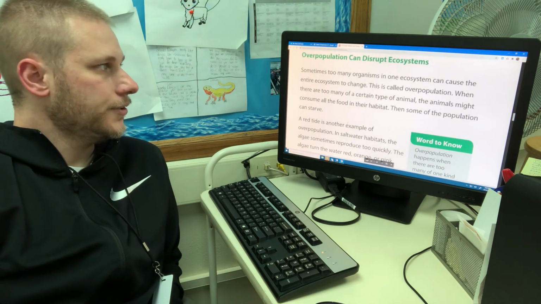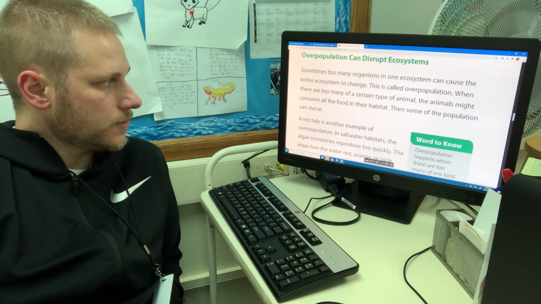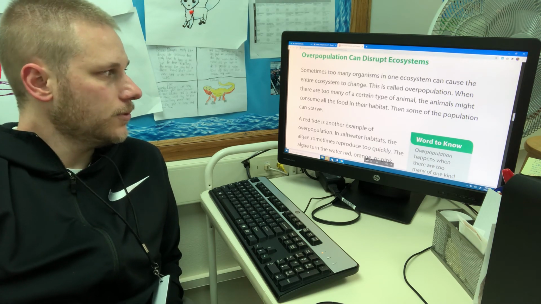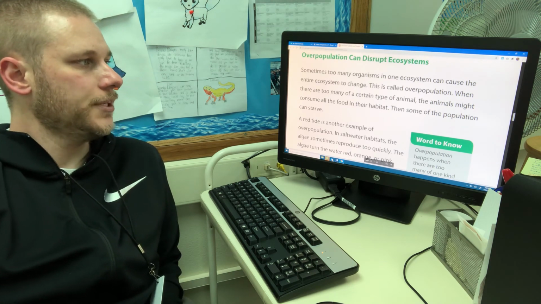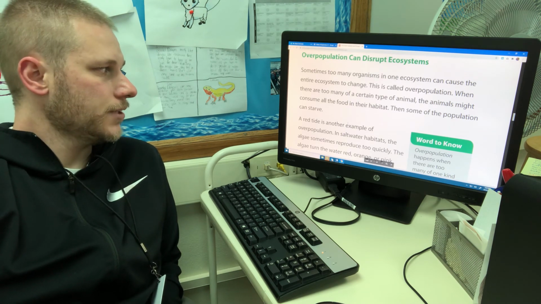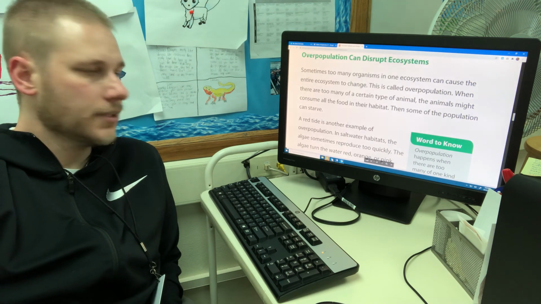Overpopulation can disrupt ecosystems. Sometimes too many organisms in one ecosystem can cause the entire ecosystem to change. This is called overpopulation. When there are too many of a certain type of animal, the animals might consume all the food in their habitat. Then some of the population can starve.